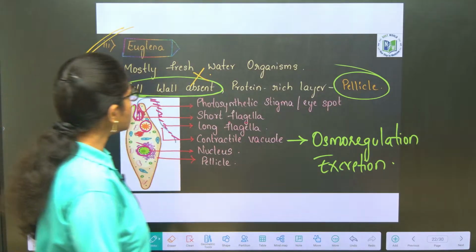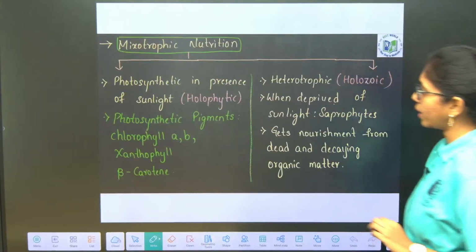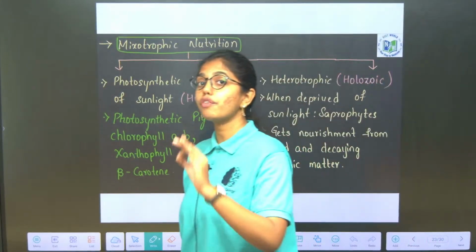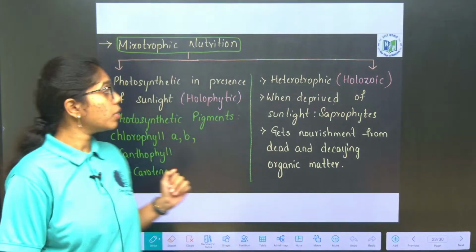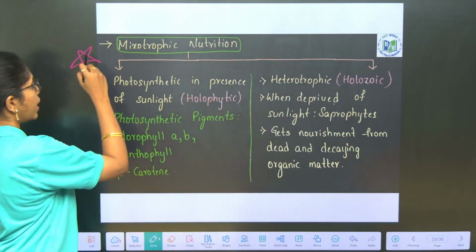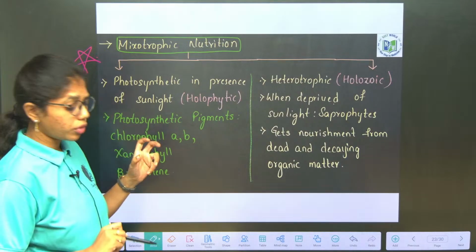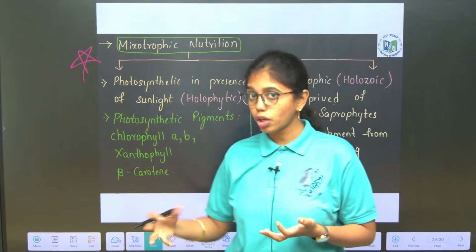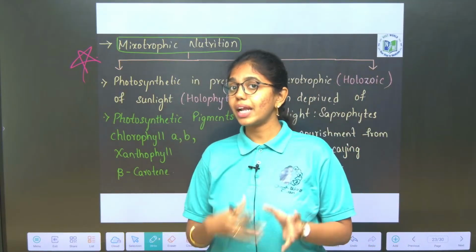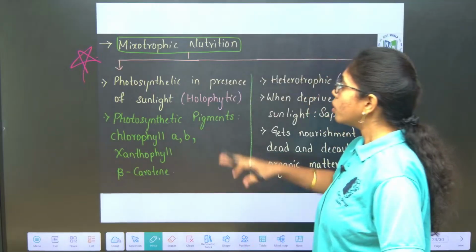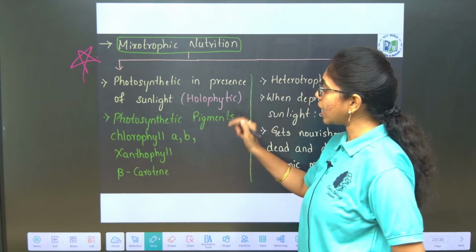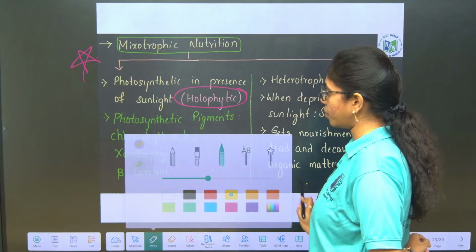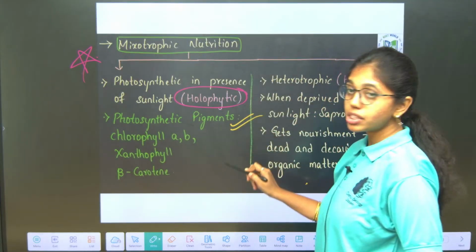Okay. So this is the general description of Euglena, and the major characteristic feature of Euglena is mixotrophic mode of nutrition. Mixotrophic mode of nutrition wherein in the presence of sunlight it acts as photosynthetic or autotroph. In the absence of sunlight it behaves as a heterotroph. So it is photosynthetic in the presence of sunlight, which is what mode of nutrition, beta? Holophytic mode of nutrition.